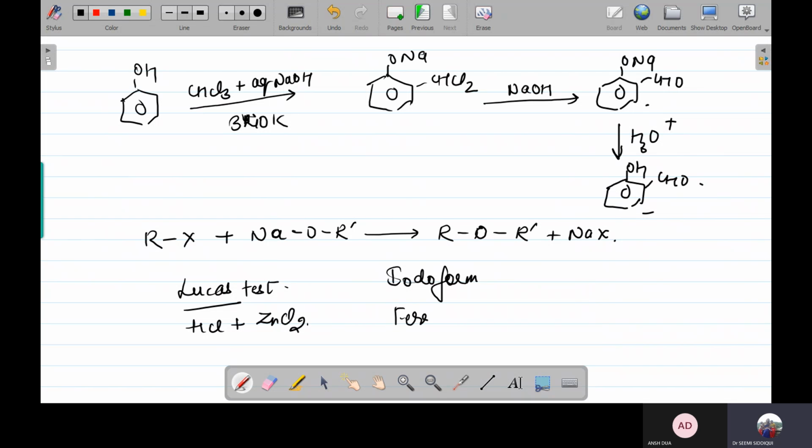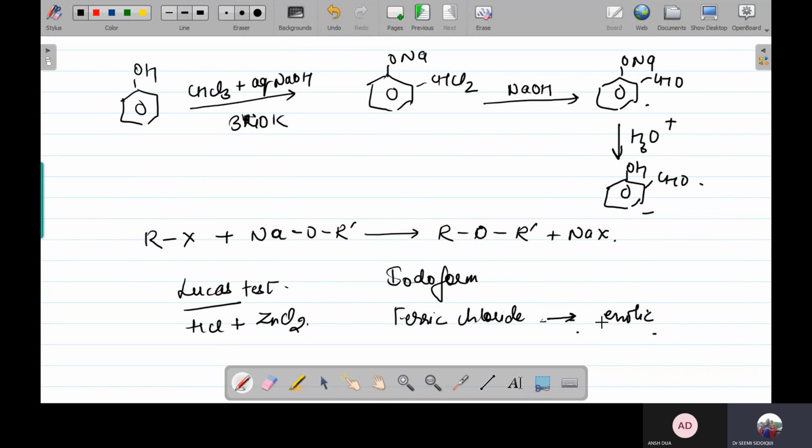Another, third test is the ferric chloride test for phenols. In this, phenol is going to give a violet colored water soluble complex with ferric chloride. In general, all the compounds containing an enolic group respond to this test.